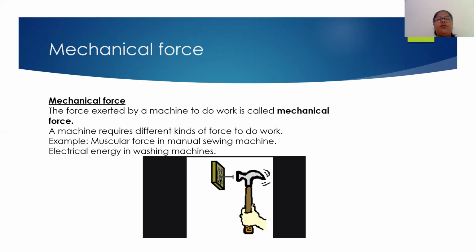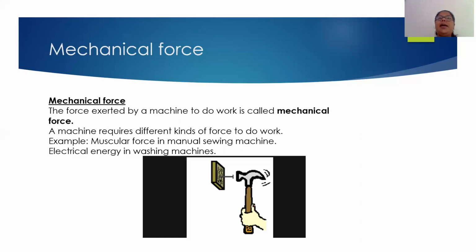Now the very major point for mechanical force is that it requires another kind of force to complete its work. A machine requires different kinds of force to do work. When we use a scissor to cut a paper, the paper is cut by the scissor, that is mechanical force, but for using that scissor, we are applying muscular force.